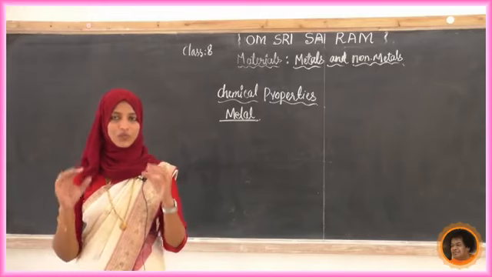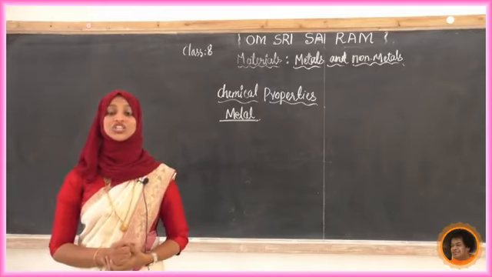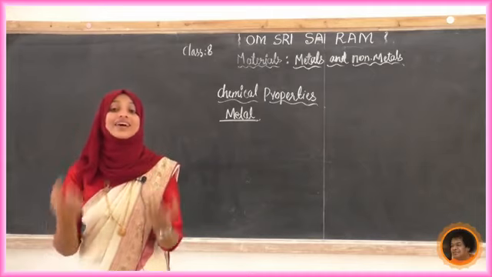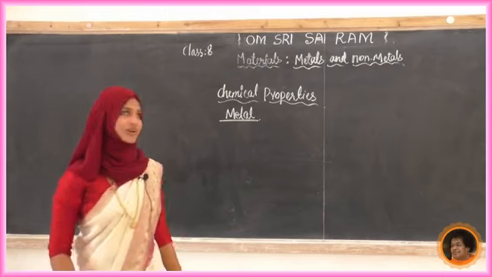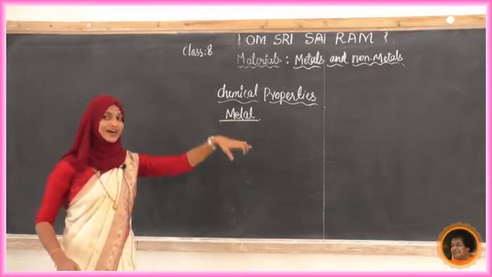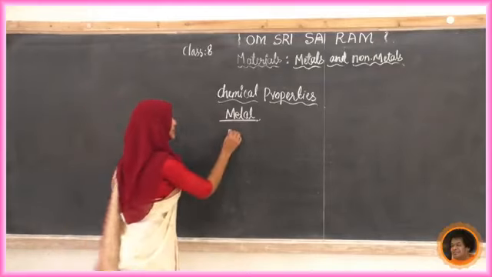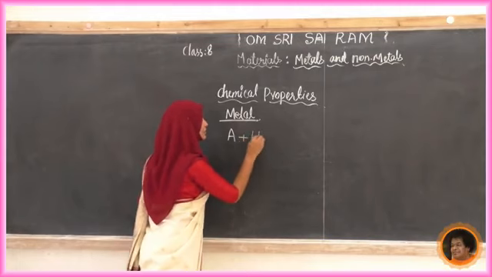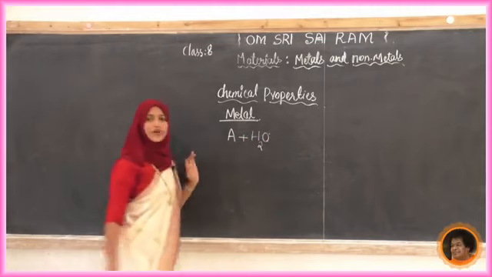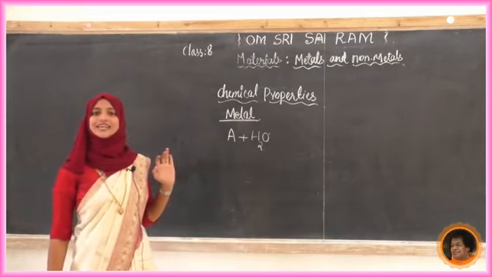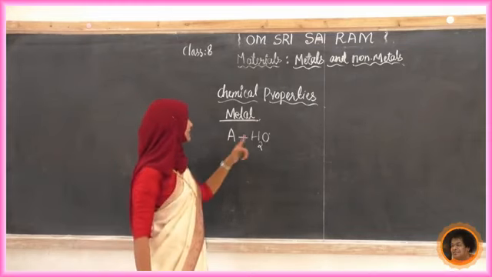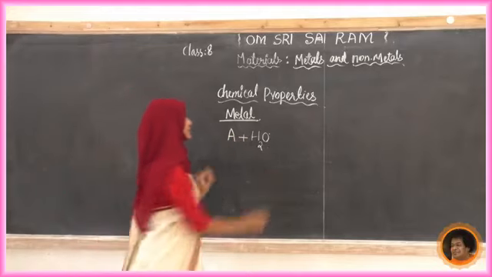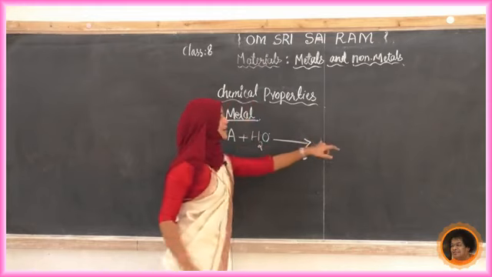Now one example we will take, the reaction with water. What happens to the metals when they react with water? Metal is going to react with water. So I will take metal as A. It is going to react with water. We know that the chemical formula of water is H2O. Now A is a metal, it is reacting, so I put a plus mark here. Now we have to get some product here.